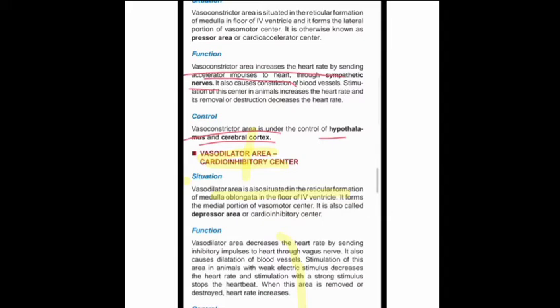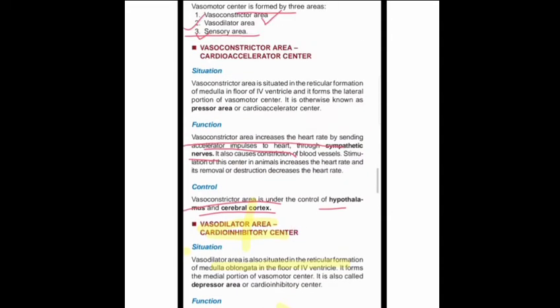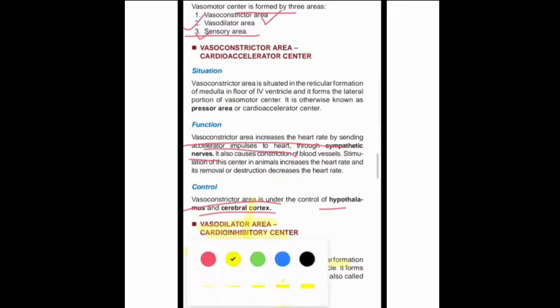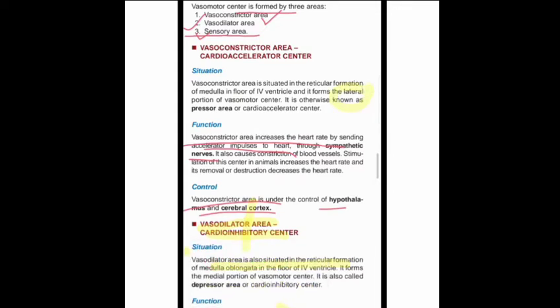Its situation is the same as the vasomotor center. The vasodilator or vaso-inhibitory area is present medially, whereas the vasoconstrictor is present laterally. The point you should note is that the vasoconstrictor is in the lateral part, whereas the vasodilator area is present medially. That is the difference between the vasoconstrictor and the vasodilator.